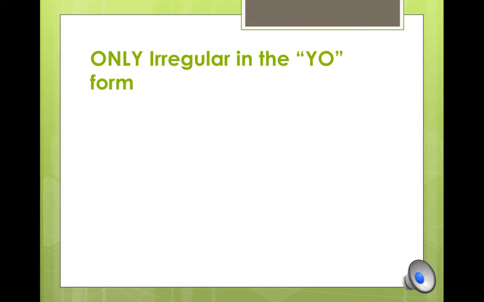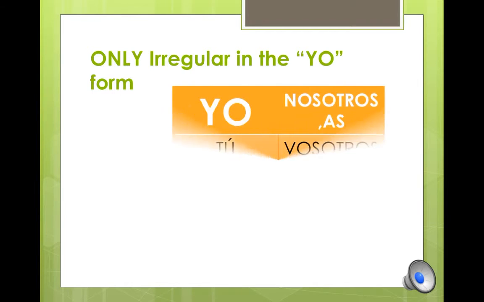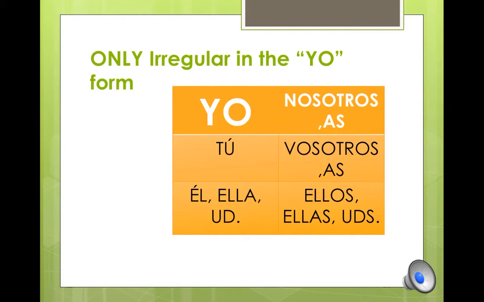Irregular verbs that are only in the yo form, that is, in the first person singular, which is the yo. These verbs are regular in the other conjugations. Of course, as always, there would be some exceptions.